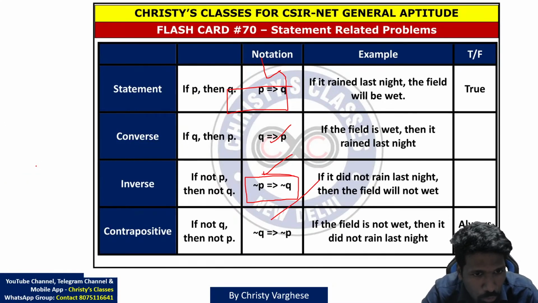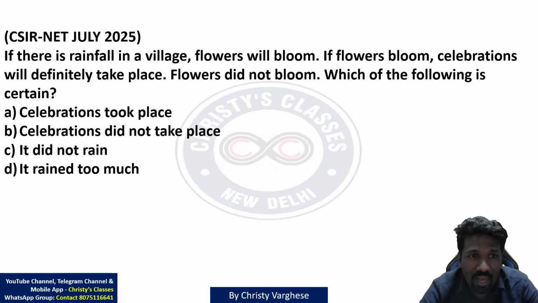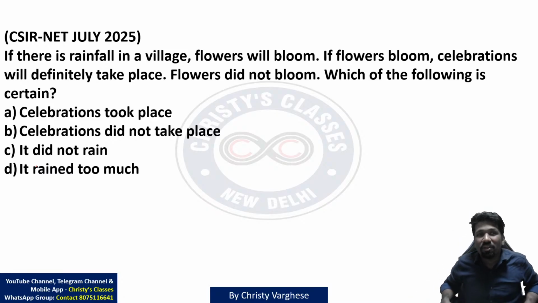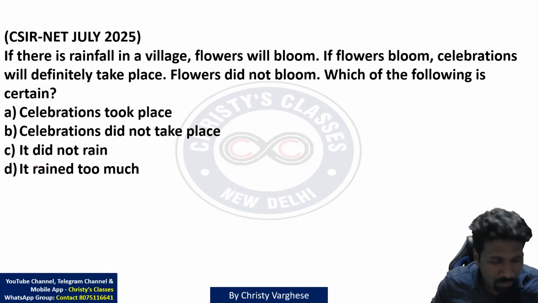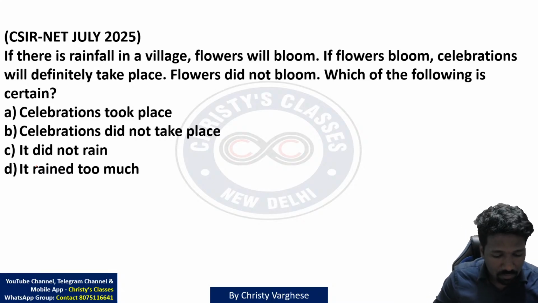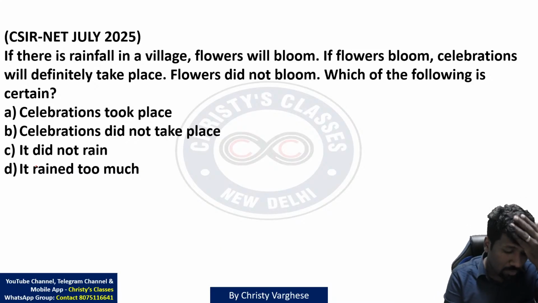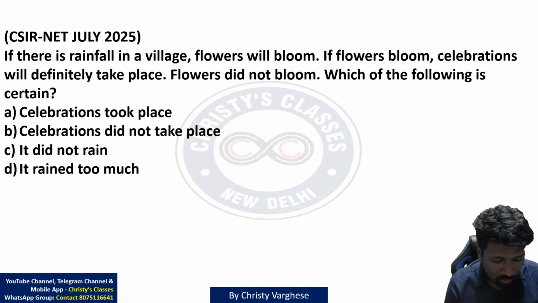Statement you have to know. Converse, inverse, contrapositive, when converse will be true, when inverse will be true. Converse true itself, that was a previous year question of 2018 December CSIR-NET exam. ये देखिए another statement related problem asked in the same question paper. Try this, carefully try this. Again, converse, inverse, contrapositive, ये ideas clear है तो you can do this easily.